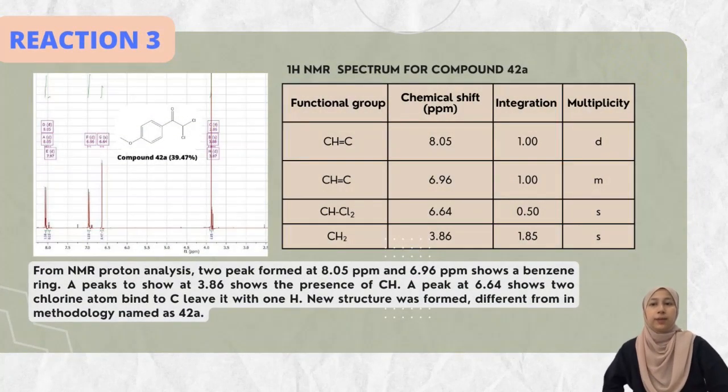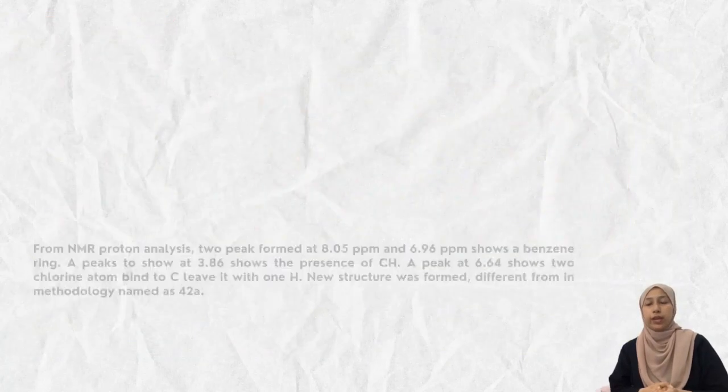For the NMR proton analysis, 2 peaks formed at 8.05 ppm and 6.96 ppm show the presence of a benzene ring. A peak at 3.86 shows the presence of the CH. Another peak at 6.64 shows 2 chlorine bound to C, leaving it with 1 H. Thus, a new structure was formed, different from the methodology, named compound 42A.